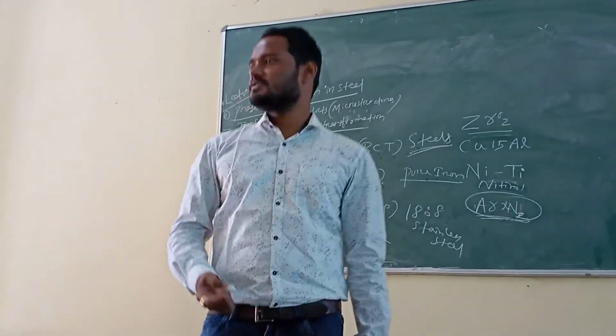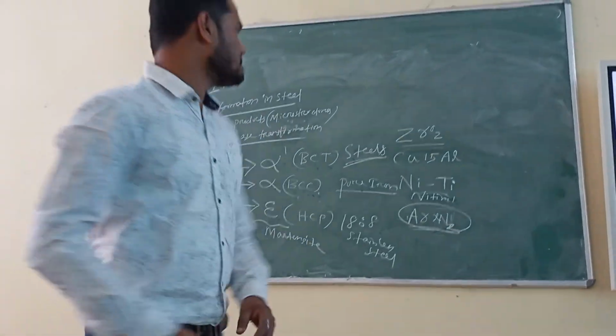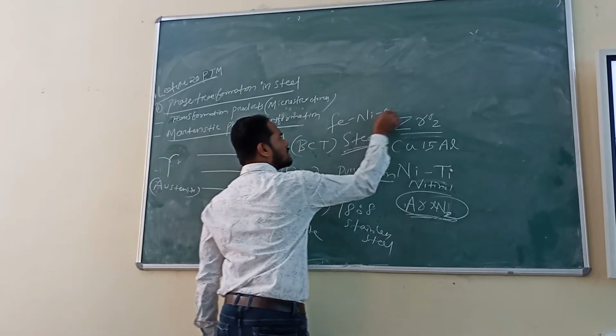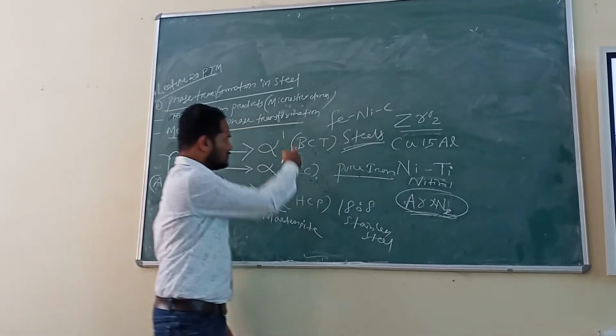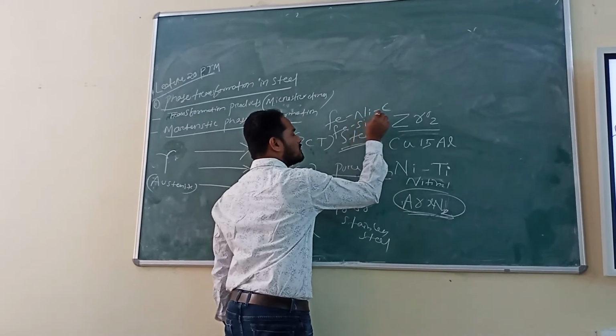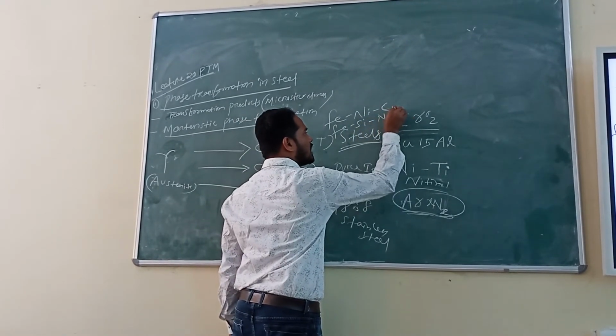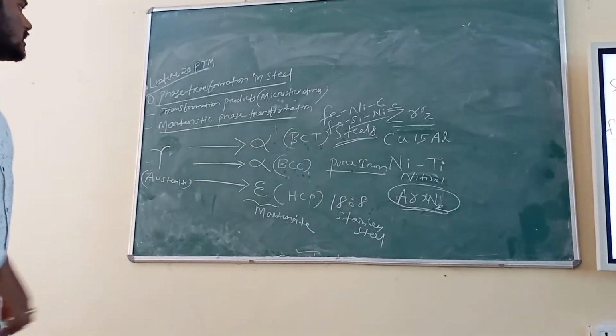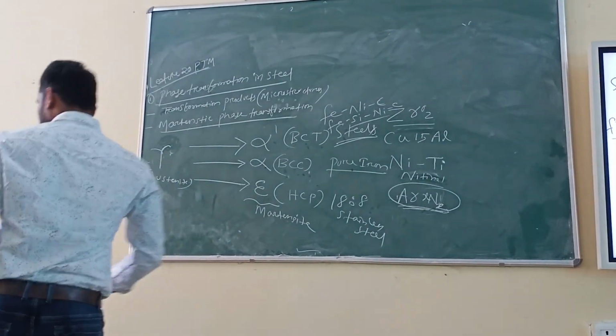Carbon is present in steel, right, that's why you can take iron, nickel, carbon, and it will form BCT martensite. You can take iron, silicon, nickel, carbon, and it will form BCT martensite, body centered tetragonal. Okay, anyway.